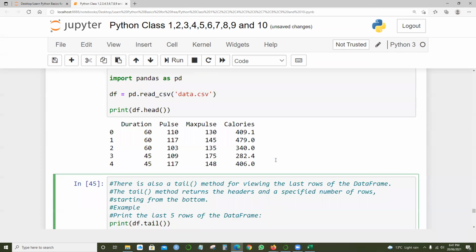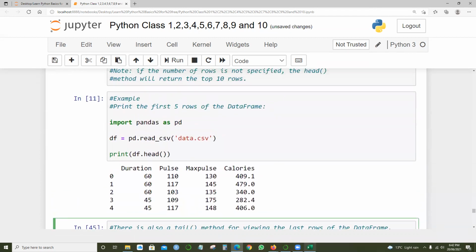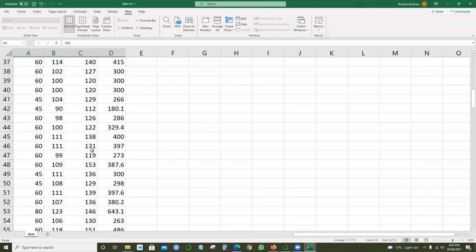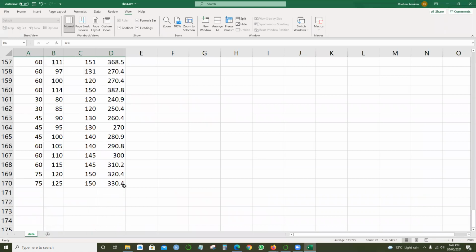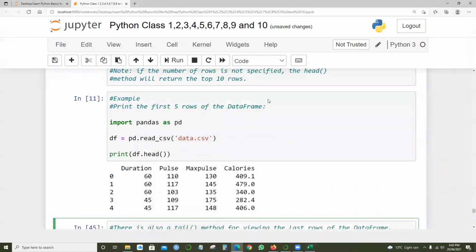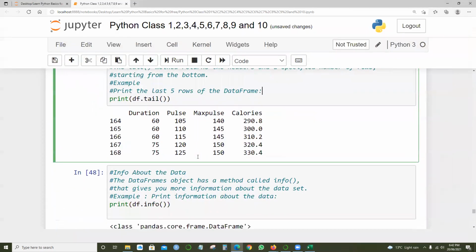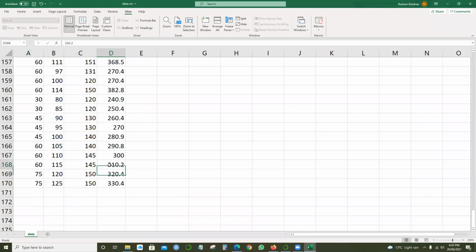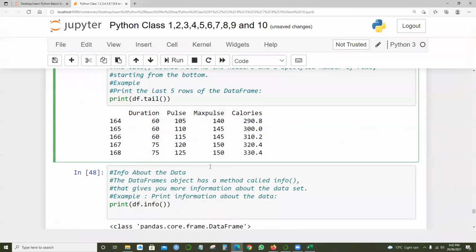So that's the reason it says print the first 5 rows of the data frame. And the same case with the tail. The head means the first 5 rows, and the tail will be the last rows, the last rows which we try to mention. So the same case here, when I talk about the tail, see 330, 310, 310 and 320, 330. See these ones, 310, 320, 330. So the same case, 5, tail also 5.